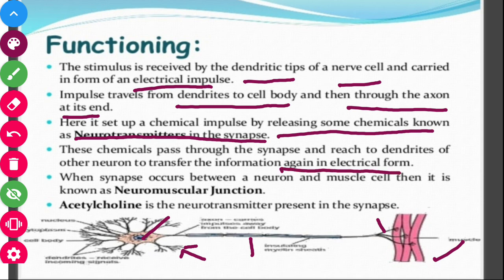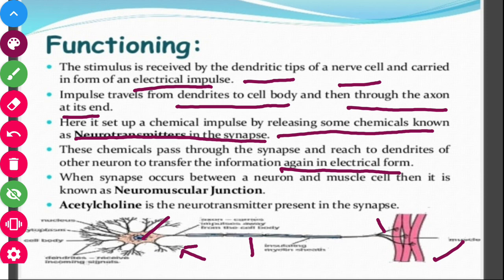So the information that is received on the dendrites is passed on to the axon. Then from the axon it goes to the nerve endings. From the nerve ending it moves to the dendrites of another neuron. And the gap between the two neurons is known as your synapse.